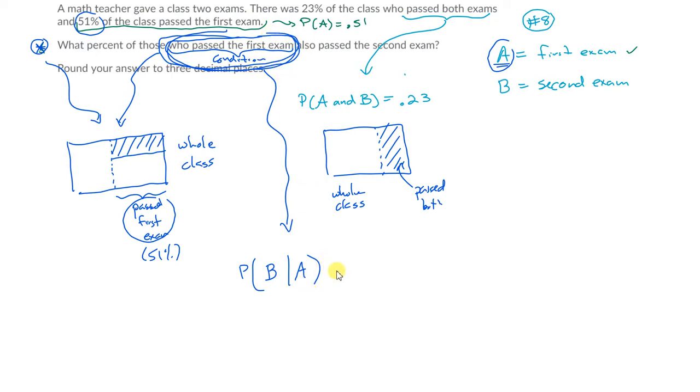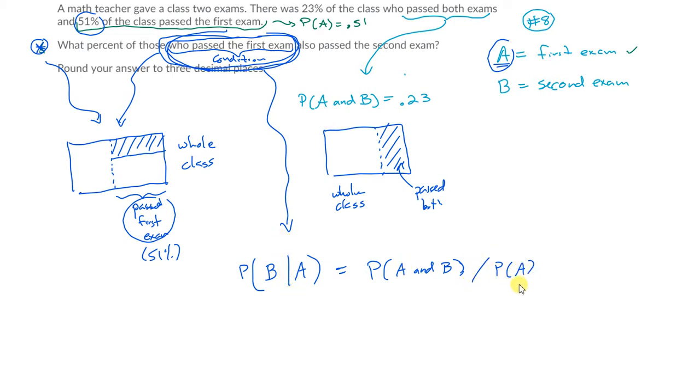Now, what do we know that that's equal to? The probability that both occur at the same time divided by the probability that the conditioning event already occurred. The event after the conditioning bar is what you're dividing by.